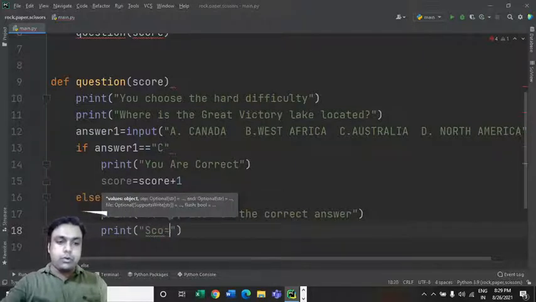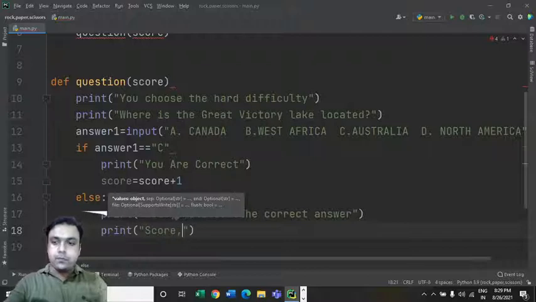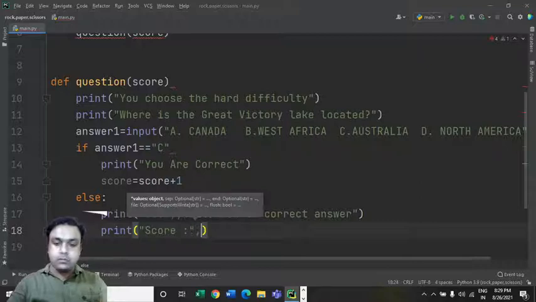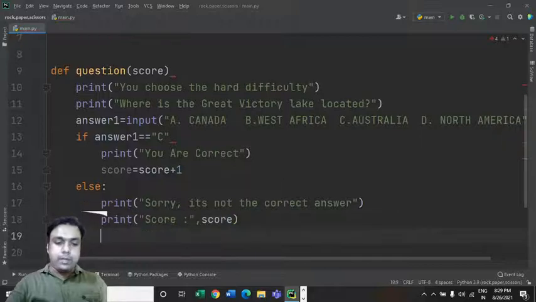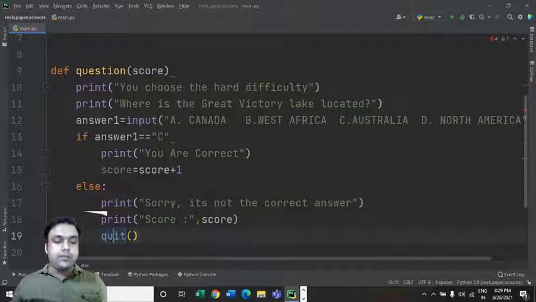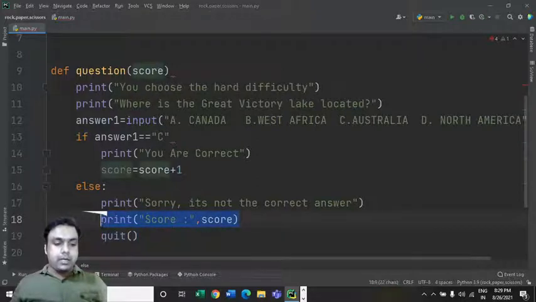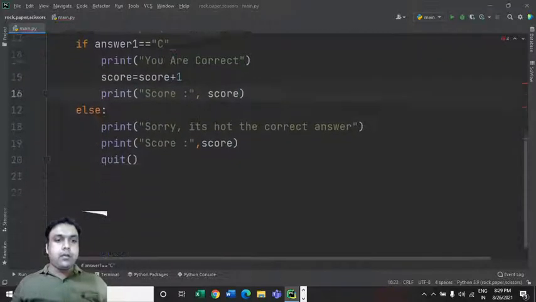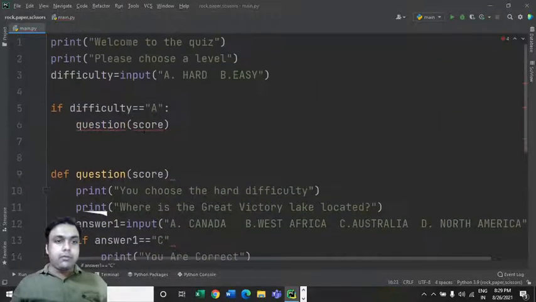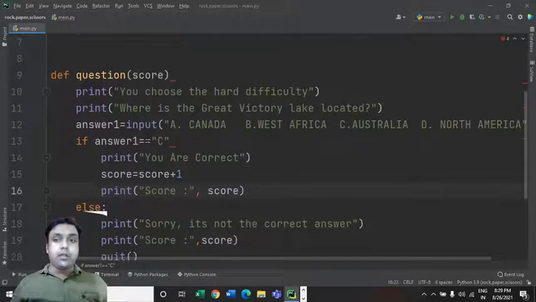So that's how you can print the score, and we can finally quit like this. So that's the function with the help of which you can end this game. Okay, and we can have this line over here also like this, right? Okay, let me just run this game and see whether it is going to give me the correct output.